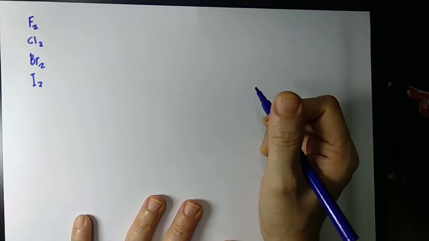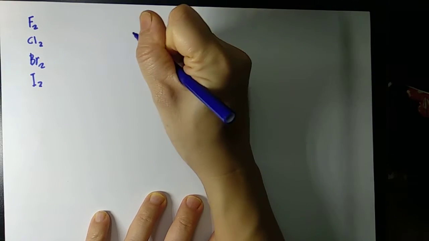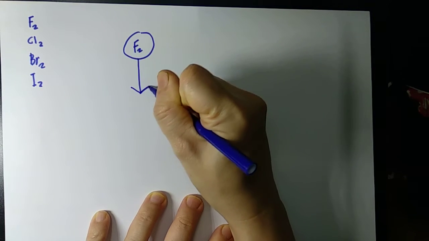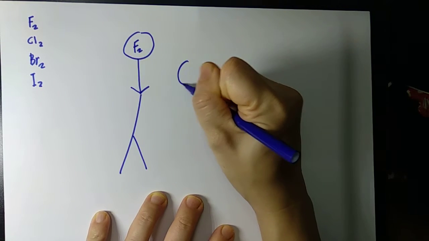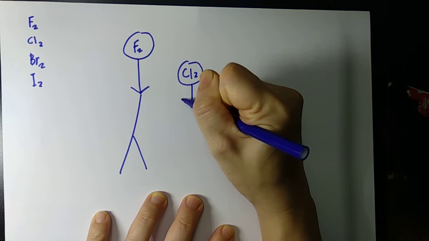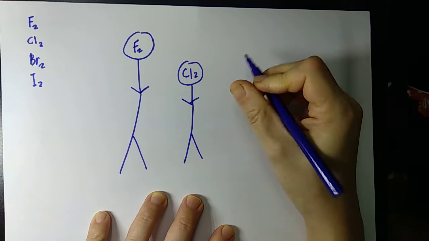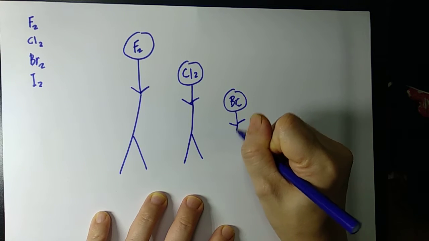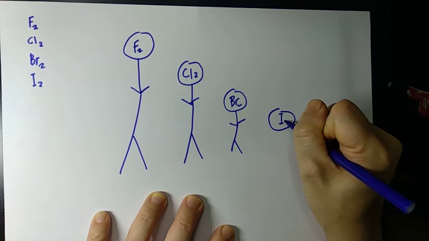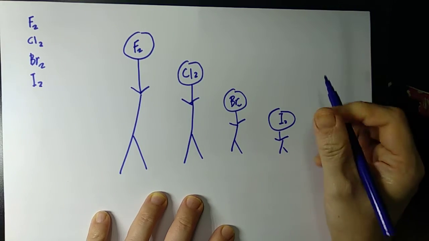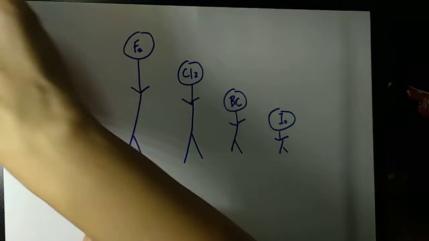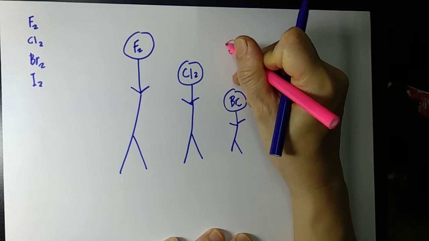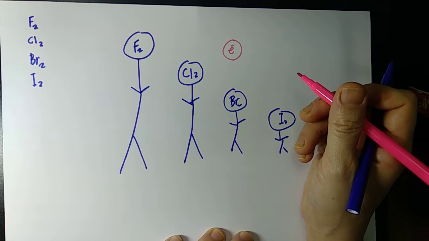So let's look at it this way. Fluorine is father, chlorine is mother, bromine is brother, and iodine is you. Okay, now all of you are trying to play basketball. And what's the concept of playing basketball? Everybody tries to get the ball.